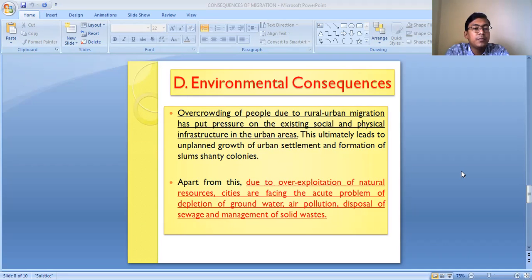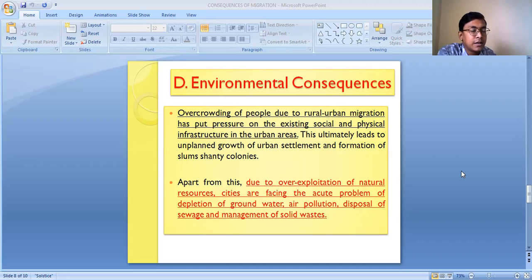When more people start migrating to urban areas, the demand for water and housing will increase. So there will be scarcity of water. The limited water resources will be overutilized, and it will cause degradation of the water bodies.